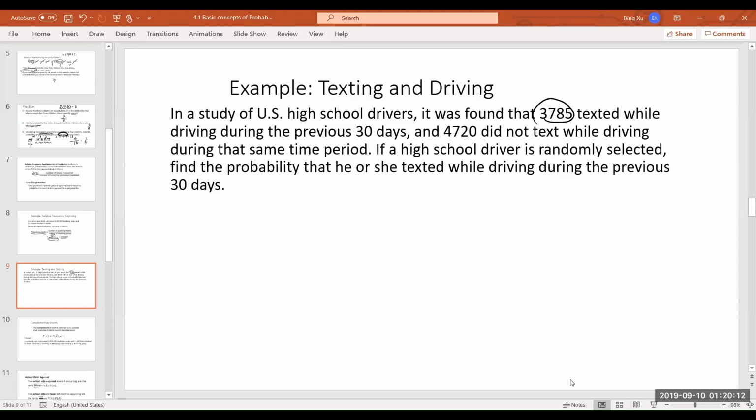So how do we find that probability? Well, you would add both of the numbers together, the ones that texted and did not. Yes, so when we add them together, that will be the total number of people driving, texted and not texted. And so what will be on top? 3,785, because we want to find the probability of somebody who texted, right? Whatever that number is, I won't do the calculation here. Good here? Okay.